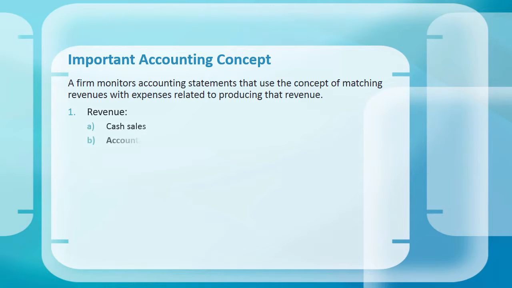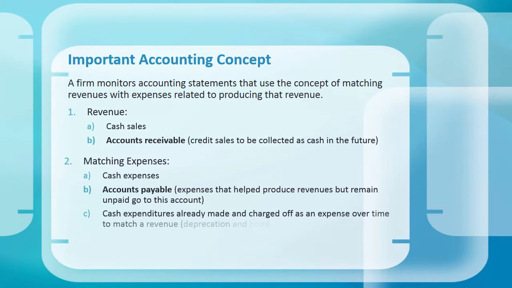Revenue: cash sales, and accounts receivable, credit or sales to be collected as cash in the future. And then matching expenses. Cash expenses; accounts payable, expenses that help produce revenues but remain unpaid go to this account. Cash expenditures already made and charged off as an expense over time to match revenue: depreciation and bond discount.